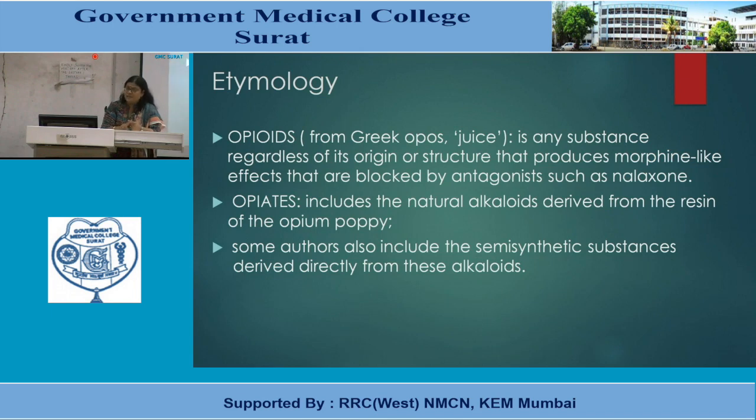Then opiates. So all opiates are opioids. Clear? Opiates means the natural alkaloids which are derived from the resin of the opium poppy plant. So they are derived from that juice of the poppy. And some authors also include semi-synthetic substances derived directly from these alkaloids.